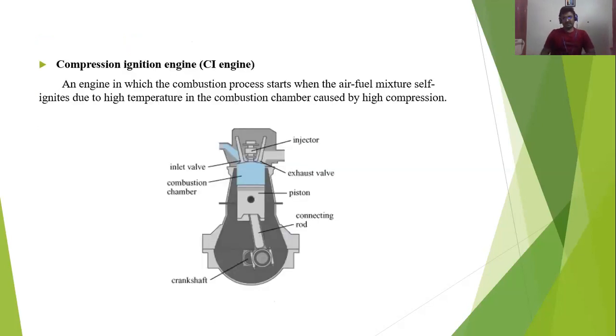So next one, this is the compression ignition engine, the CI engine. Here you see an engine in which the combustion process starts when the air-fuel mixture self-ignites due to high temperature in the combustion chamber caused by high compression.